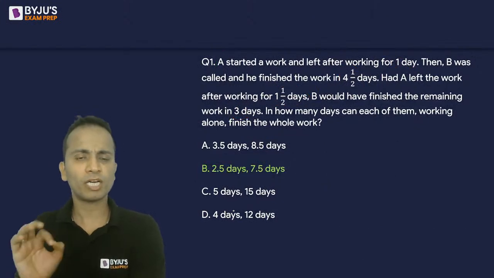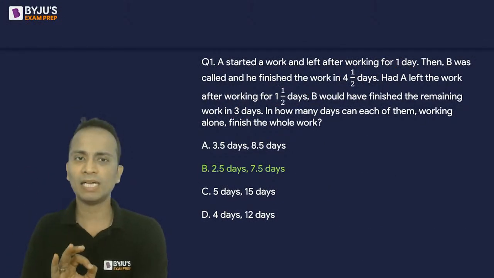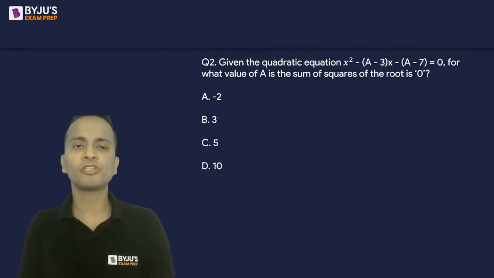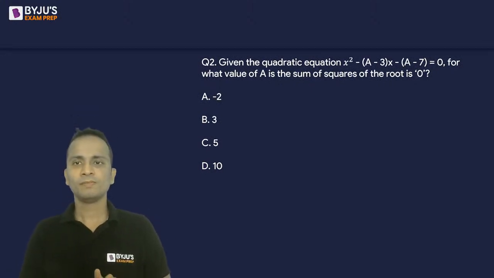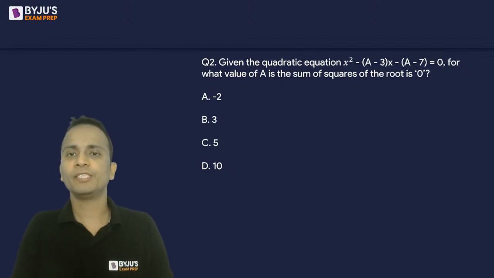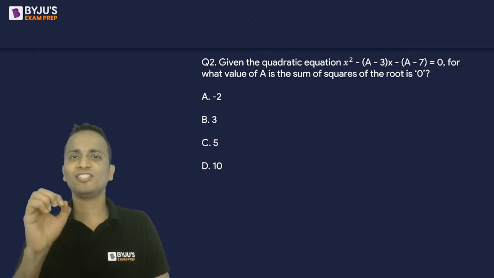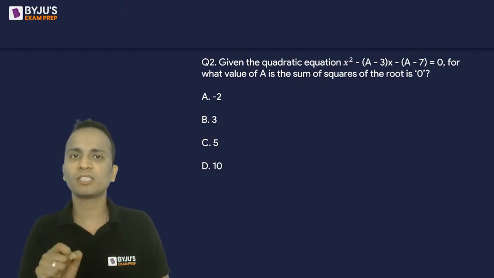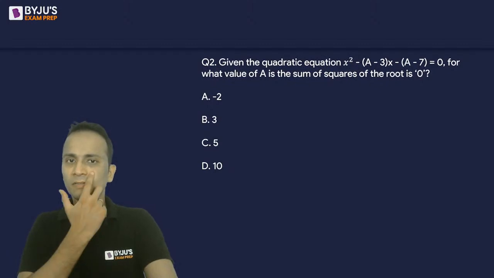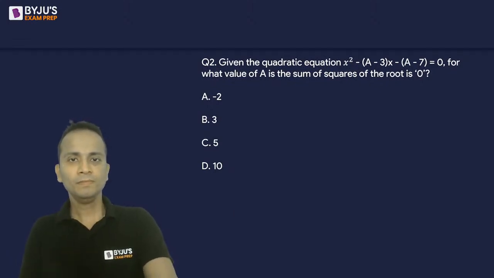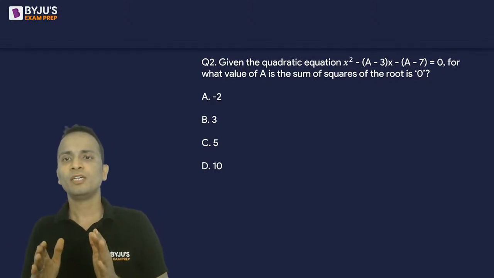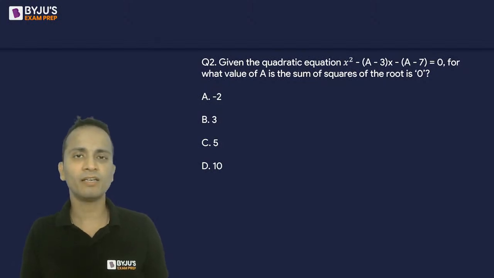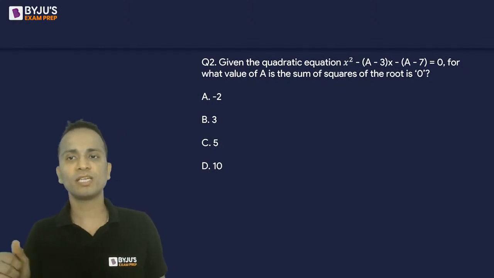क्वेश्चन नंबर 2. The correct answer for this one is option B, as we have already solved. Question number 2 on your screen now. A question based on quadratic equations. आसान क्वेश्चन है. Again, just one particular relation you must remember. So a quadratic equation is given to you. The coefficients of x and the constant term are in terms of A. So for what value of A is the sum of the squares of roots equal to 0?